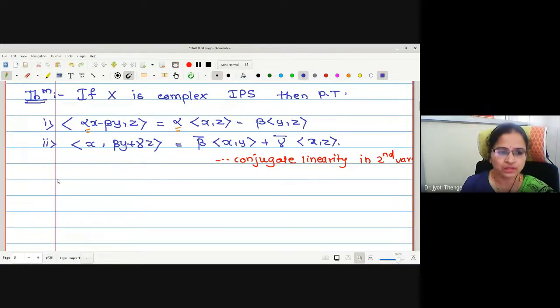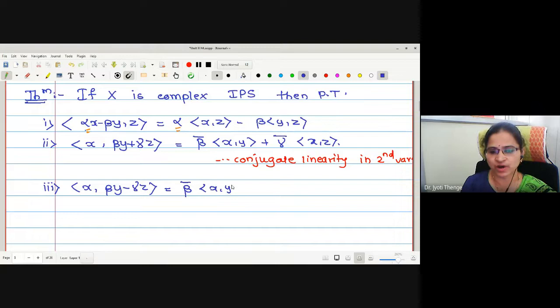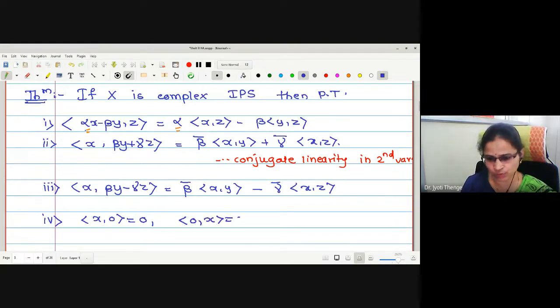The third property is the inner product of x with beta y minus gamma z, which is beta bar times the inner product of x with y minus gamma bar times the inner product of x with z. And the fourth property is to show that the inner product of any x with 0 is 0, and the inner product of 0 with x is also 0, for all x in X.